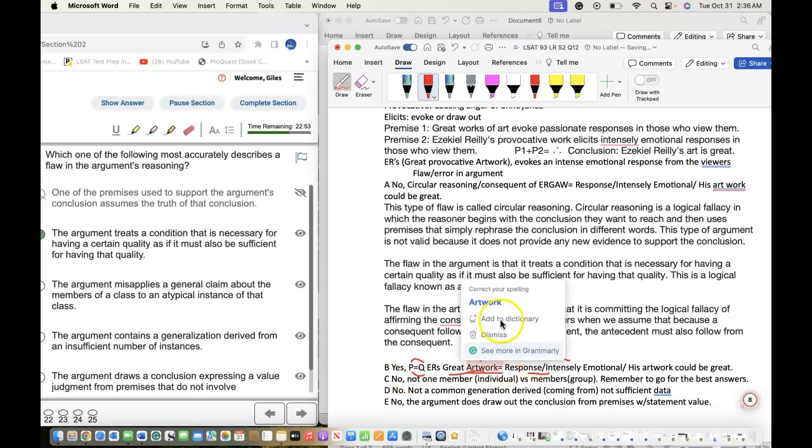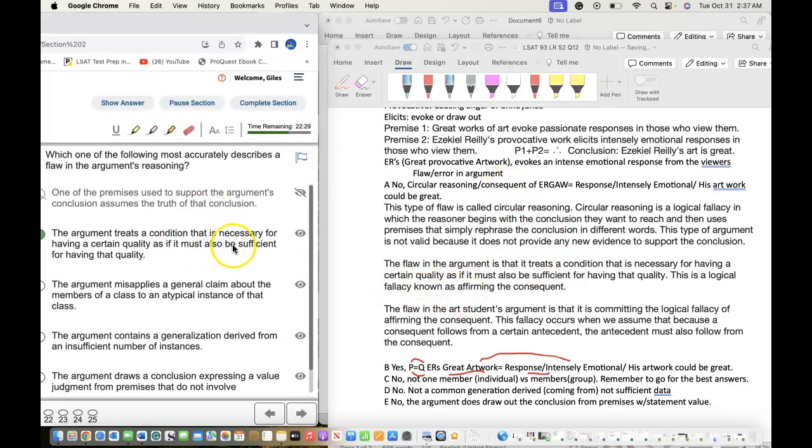Great artwork doesn't need to receive an intensely emotional response. That's why this would be a better position to argue, because from here you can use the circular reasoning consequent to describe the flaw in the argument. Let's see if the other answers are better.